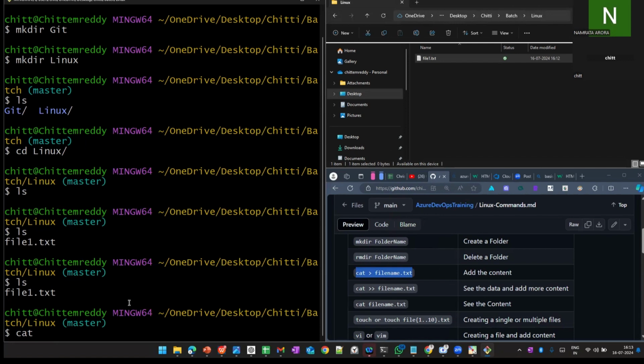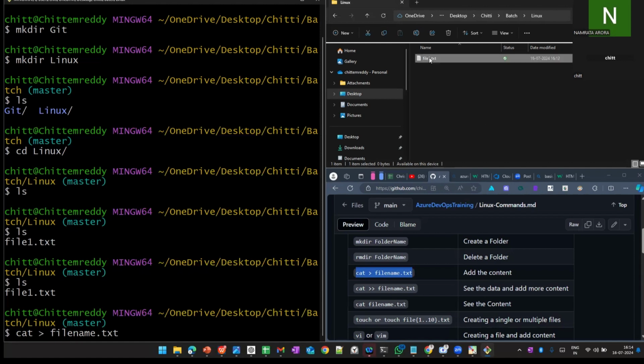Now the cat command. How did I do it here? Cat greater than and a file name, dot txt. We can create any extension, like dot txt, dot ppt, dot docx, or anything. It means cat greater than file name dot txt will create the file, and we need to enter into that file and add the content.